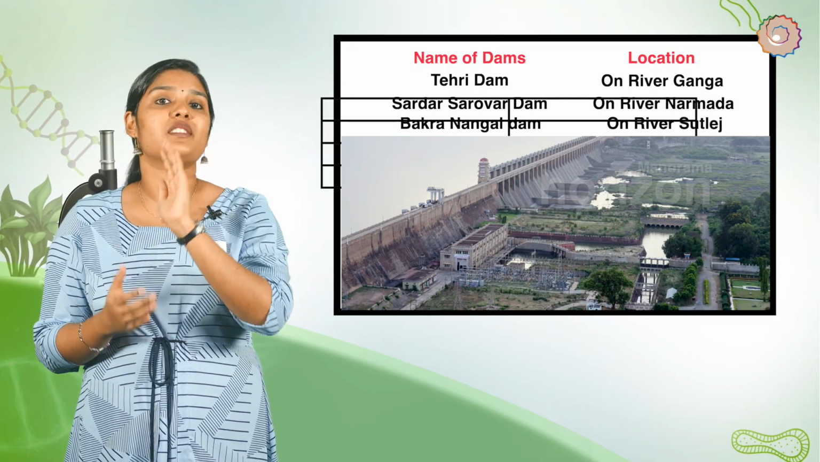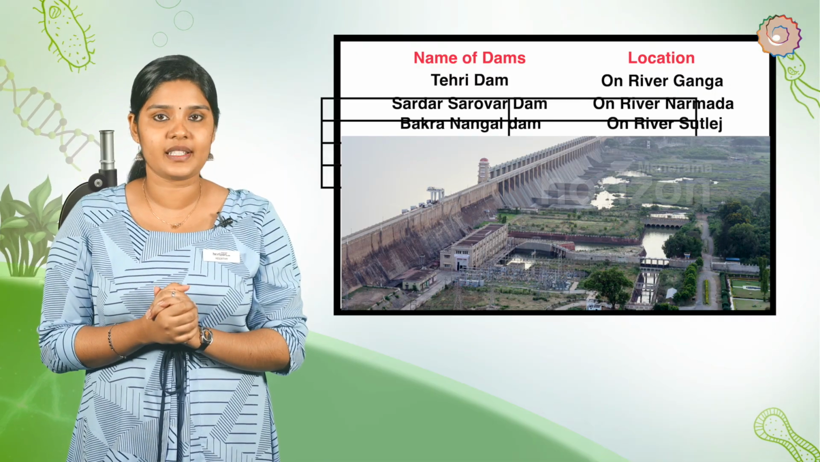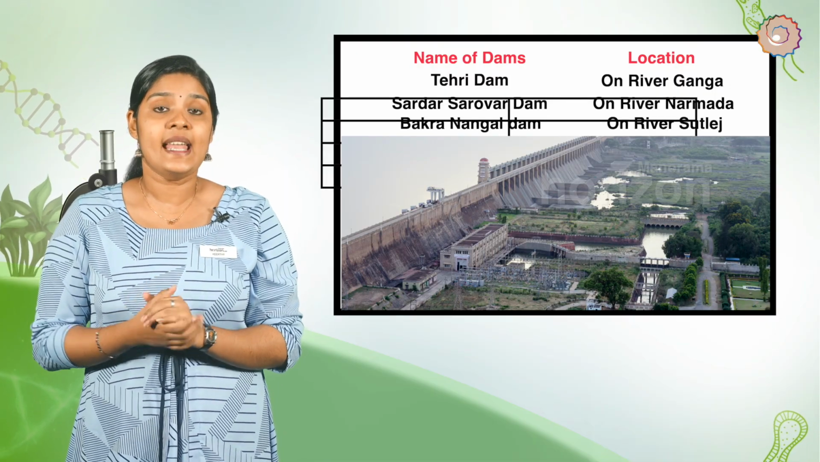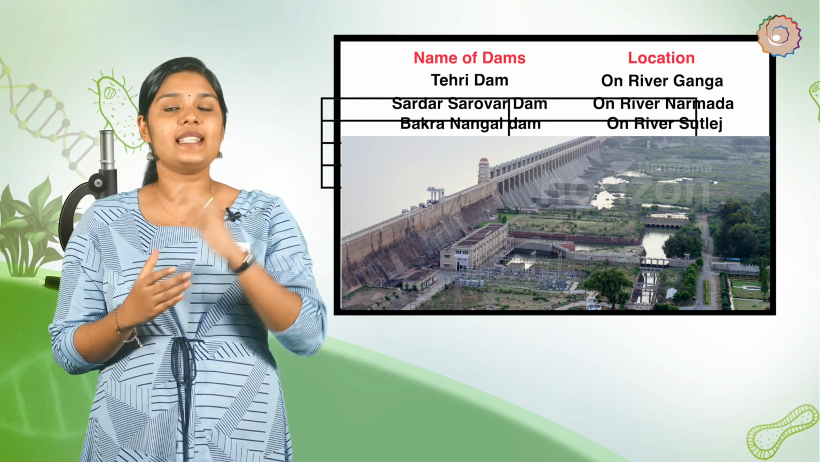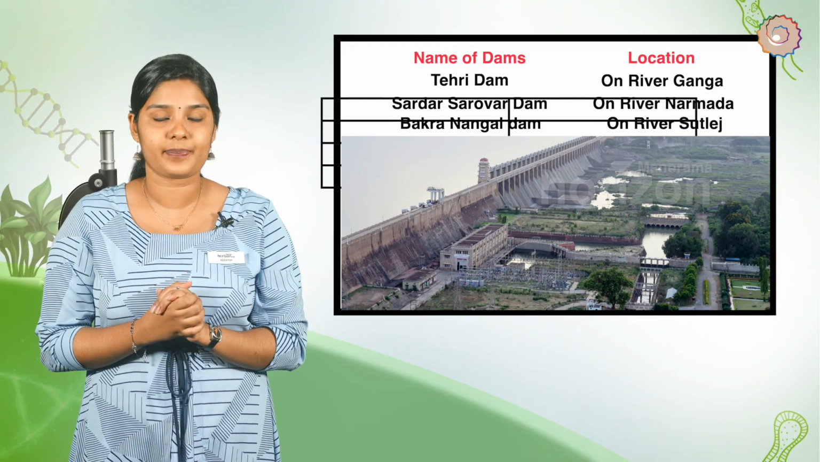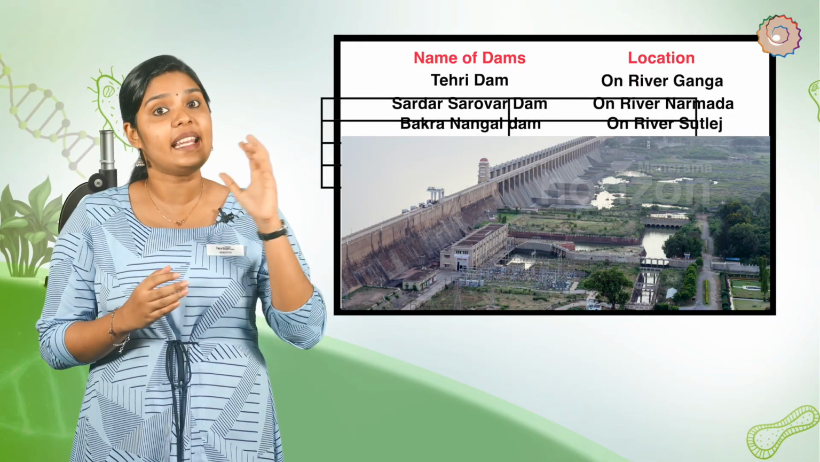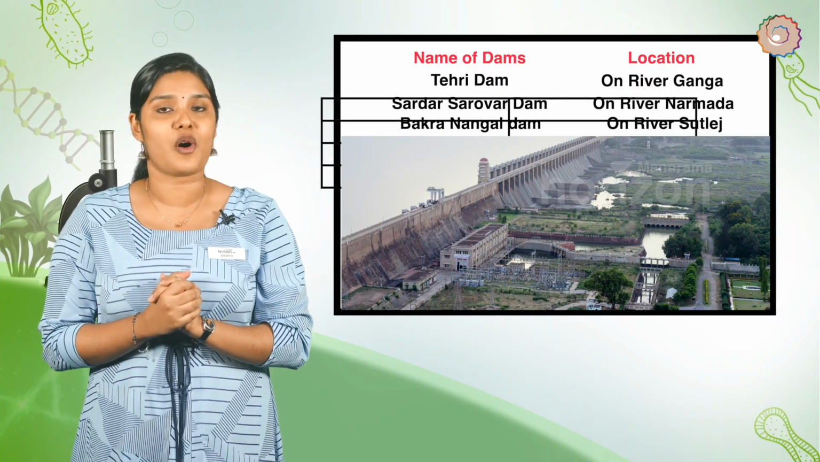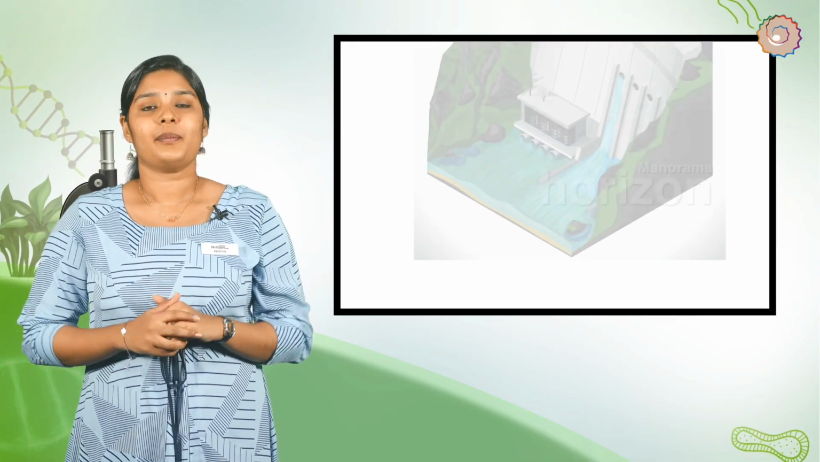The advantages of construction of dam. Dams store large quantities of water for irrigation. Example, Bakra Nangal Dam. Canal system from these dams carries large amount of water to different locations. For example, the Indira Gandhi Canal has brought greenery to considerable areas of Rajasthan. Dams supply water to towns.